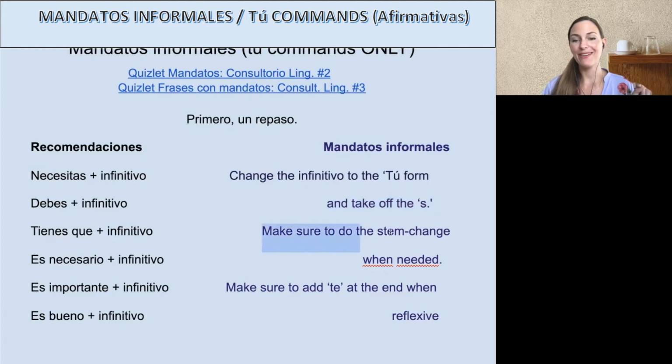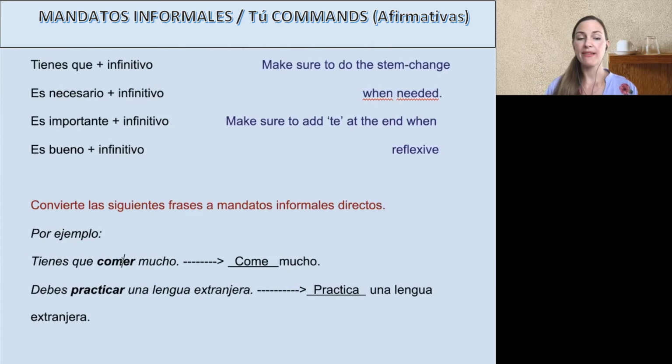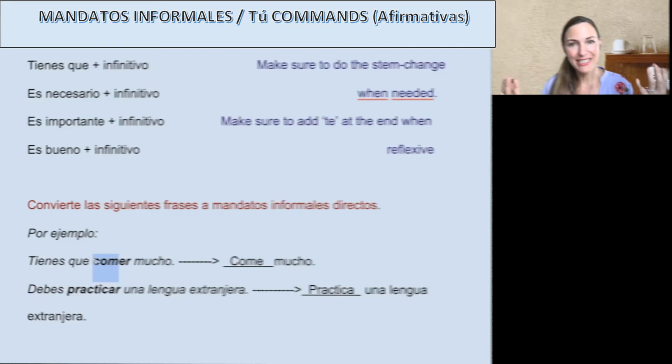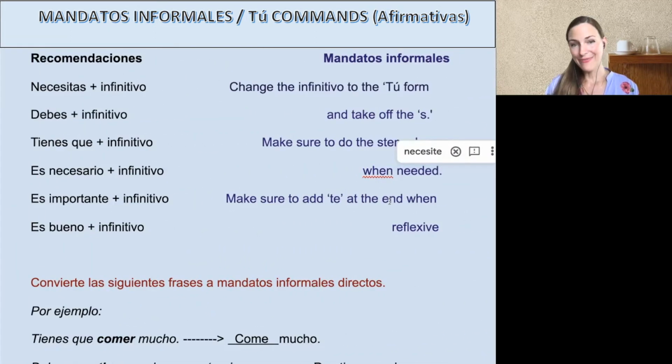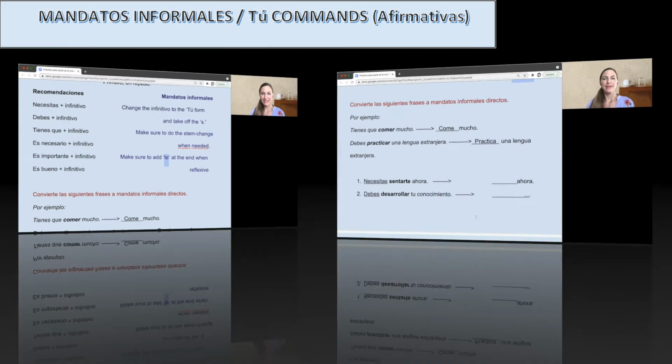Pero, if there's a stem change, meaning the stem is the root of the word. So okay, what would be the stem of comer? Com, okay? Everything before your AR, ER, IR. And we have to just memorize which ones are stem changing. Lastly, sometimes we need the te on the end. So if it is a reflexive verb, despertarse, levantarse, okay? That's before I've changed it to me, te, se, nos. All right, so you'll need to put that te on the end.